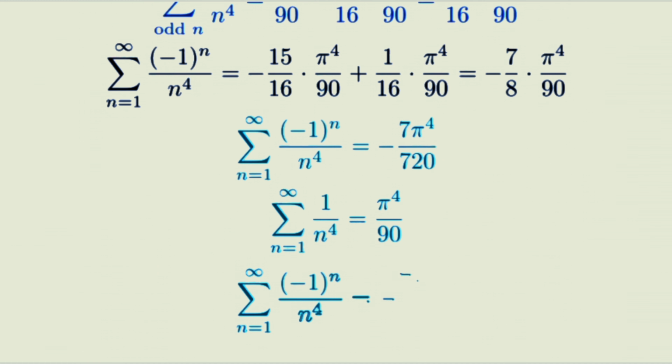Let's summarize the key results. We used Parseval's theorem on the Fourier series of x squared to compute a beautiful zeta value. First, the sum of 1 over n to the fourth is pi to the fourth over 90. Second, the alternating version is negative 7 pi to the fourth over 720. These results show how Fourier analysis turns a trigonometric series into an exact evaluation of an infinite sum.